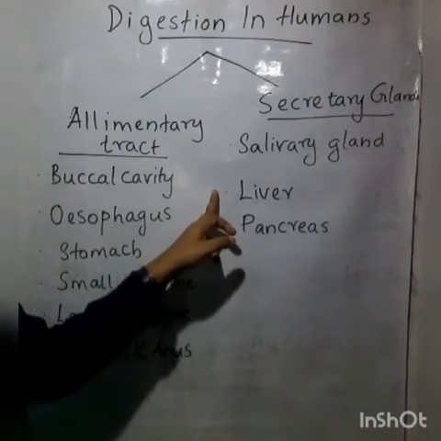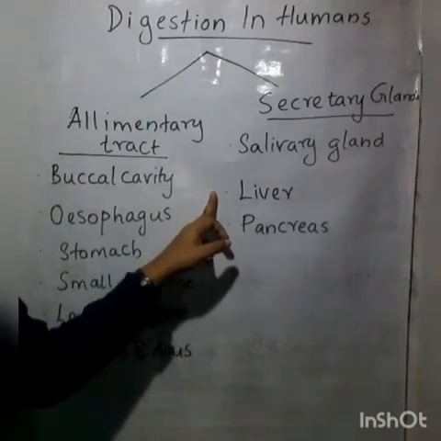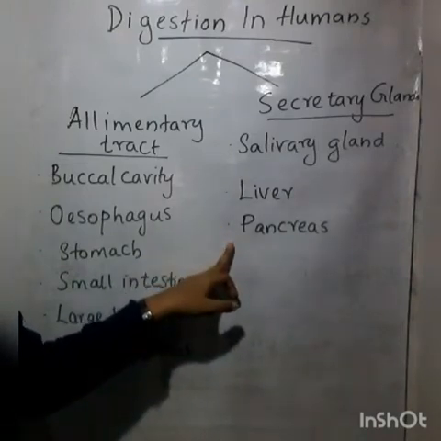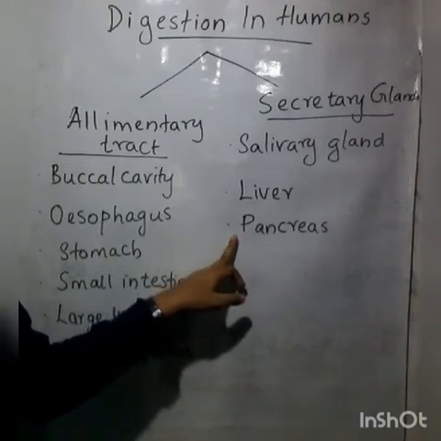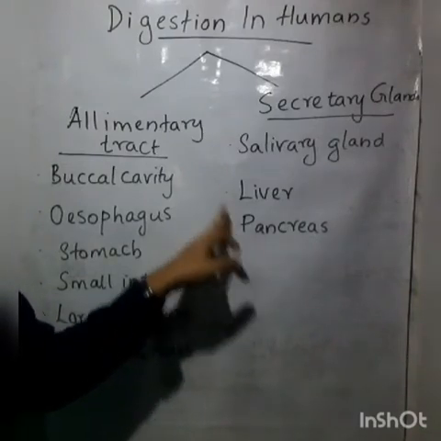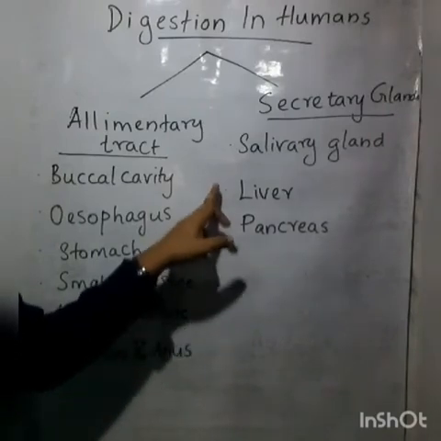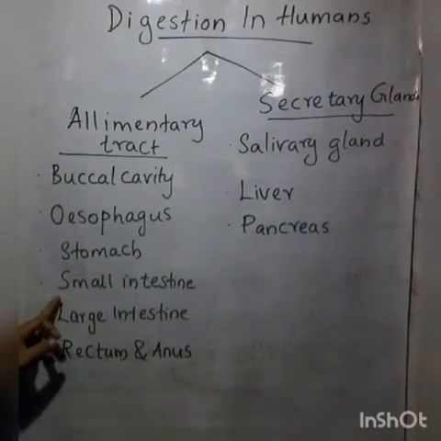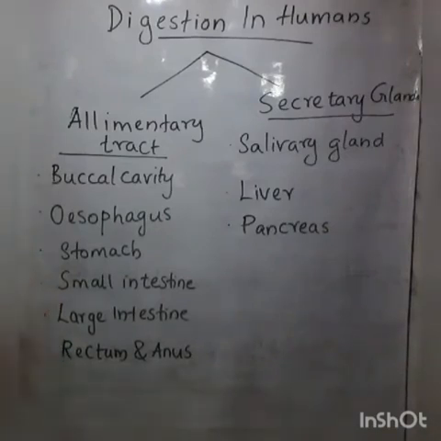The liver has a secretion called bile, which is stored in a bag called the gallbladder, and the pancreas is another gland, which has a secretion named pancreatic juice. With the help of these enzymes and also some intestinal juices, what will happen? Digestion gets completed within the small intestine, and after that, the components of the food get absorbed into the blood vessels by the process named absorption, isn't it?